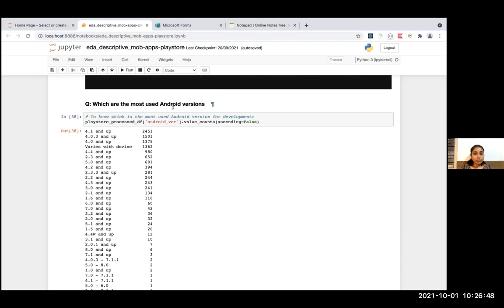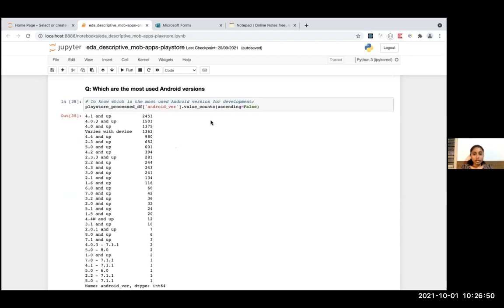Which are the most used Android versions? For this pre-processed data frame, I passed in this series. A series is a column. I took the value counts of each value of this column, basically each cell, and arranged it in descending order so that I would get the topmost value.